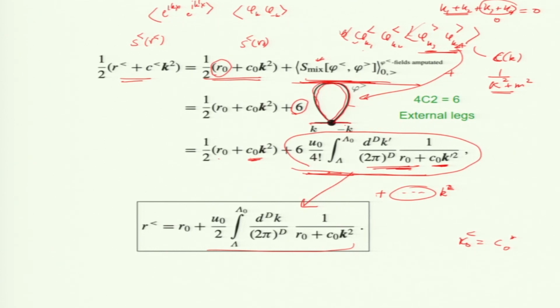This factor 6 is because out of these 4, how many ways can you choose 2 greater, and once you choose 2 greater, then the remaining will be 2 less. Because the only combination which gives you a non-zero value is 2 greater and 2 less, because of Wick's theorem. So, 4C2 will be 6, and that is why there are 6 ways I can do it, and this factor 6 is a property of Wick's theorem.